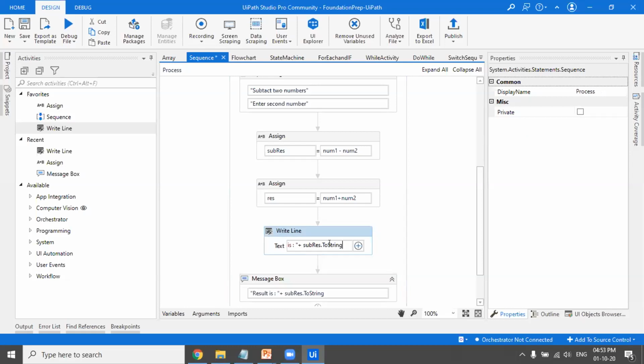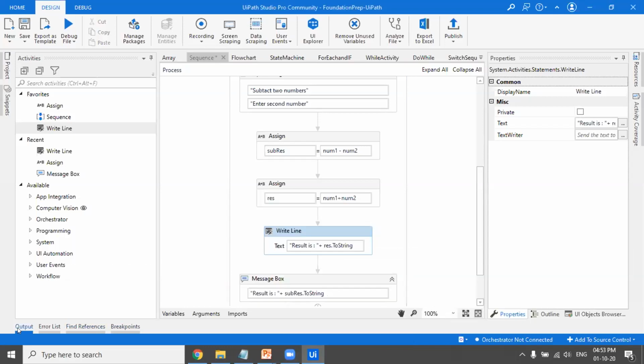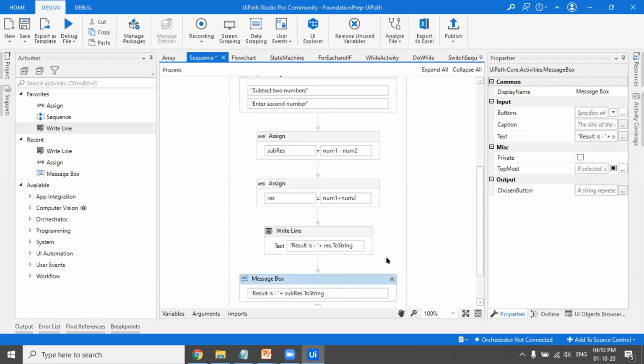And we can do this thing, that in the outputs pane, we will be printing the result of the addition, and in the message box, we will be printing the result of the subtraction. And let's run this.